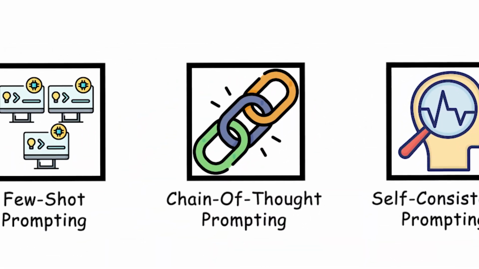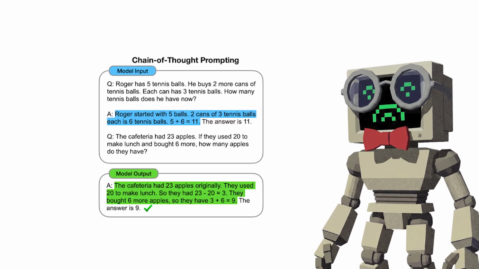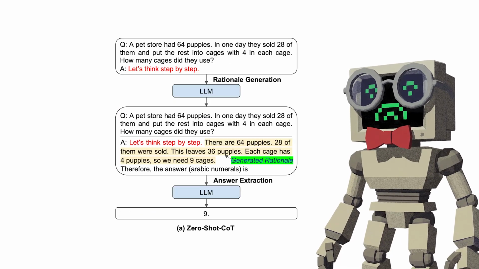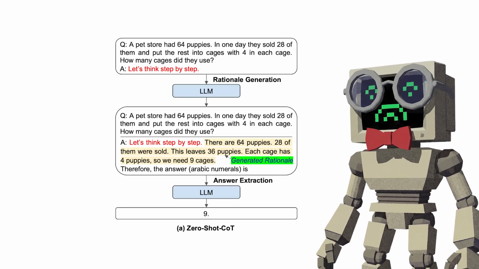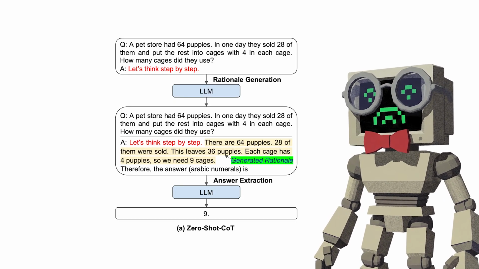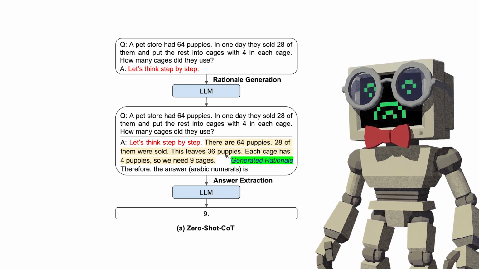Chain of thought prompting. Here's the thing about large language models that most people get completely wrong. They assume chain of thought prompting makes the model smarter. It doesn't. The reasoning capability was always there, buried inside the weights, invisible. Chain of thought doesn't upgrade the model. It forces the model to show its work. And that single shift changed everything about how we use AI.